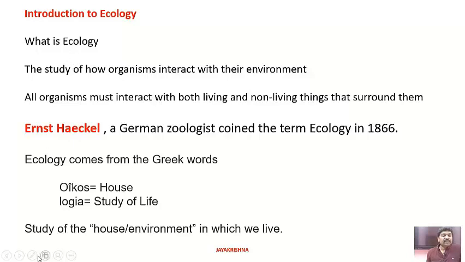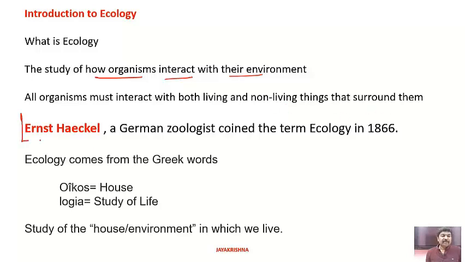What is ecological studies? Then what is ecology? Let us give the textbook definition. Ecology is the study of how an organism interacts with its environment. All organisms must interact with biotic and abiotic factors, nothing but non-living things that surround them.